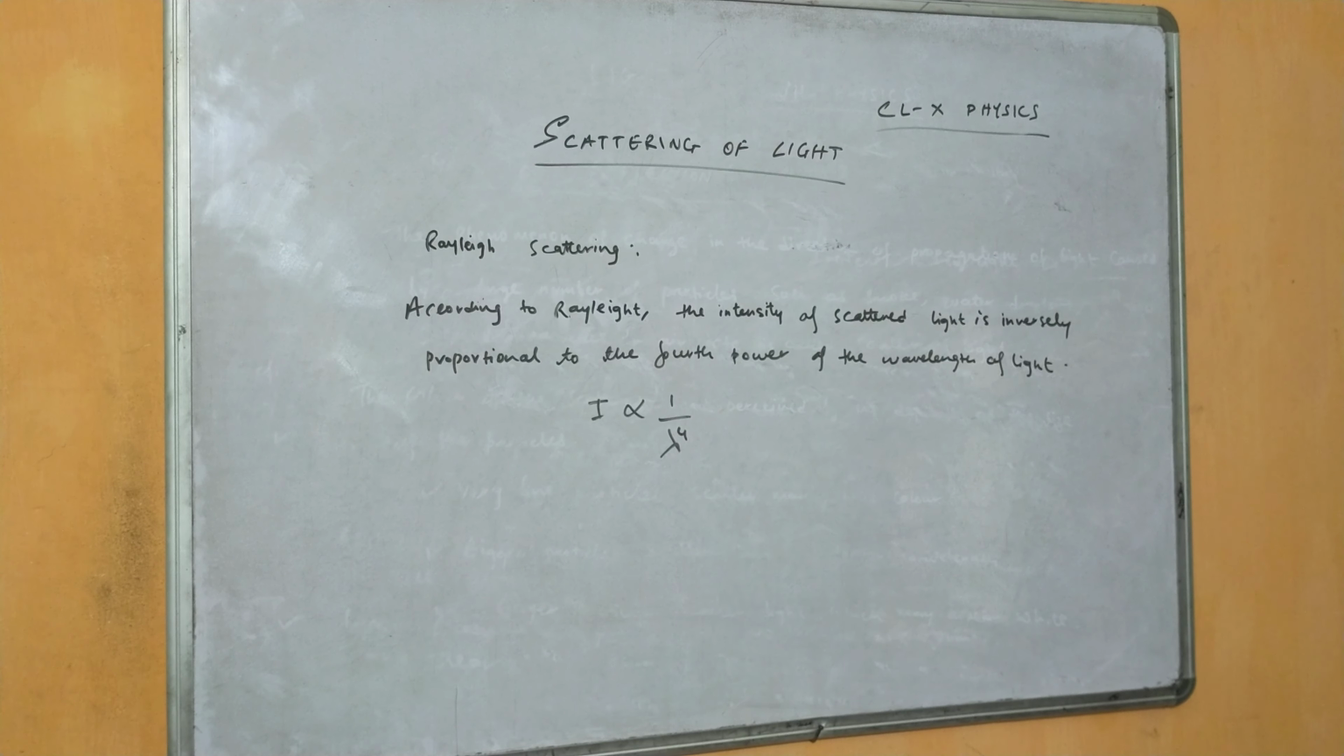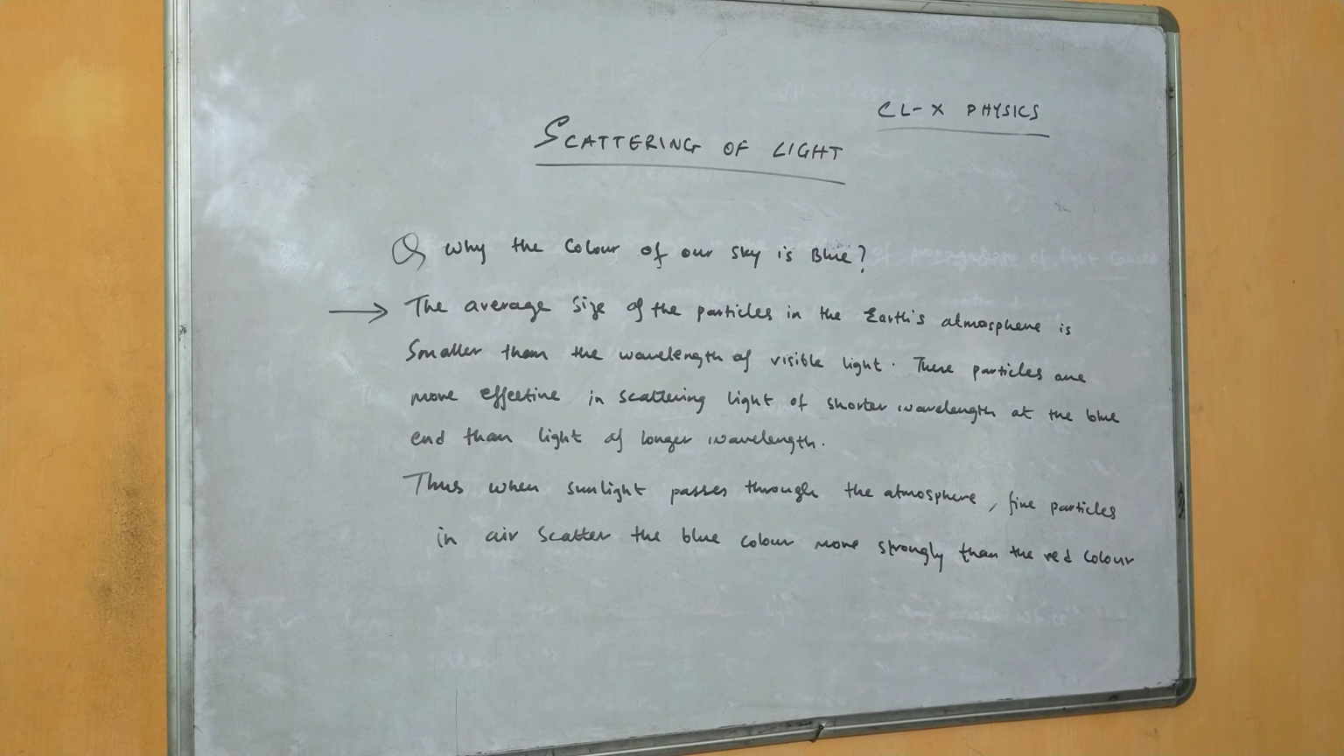And Rayleigh scattering. According to Rayleigh, the intensity of scattered light is inversely proportional to the fourth power of the wavelength of light, that is, I is inversely proportional to 1 by lambda to the power 4. So the most asked question: why is the color of our sky blue?